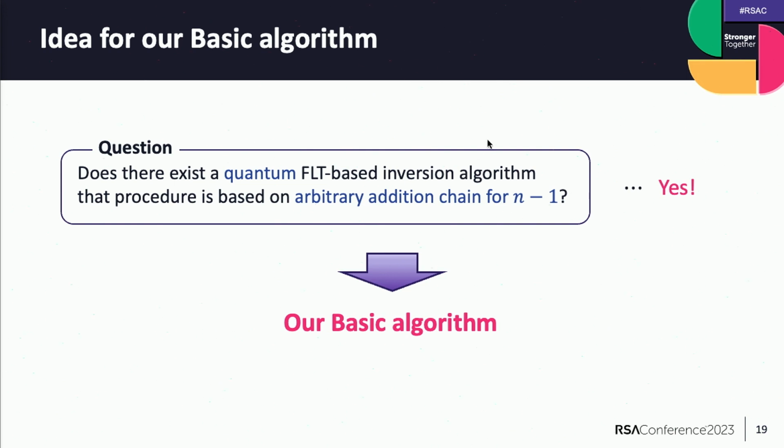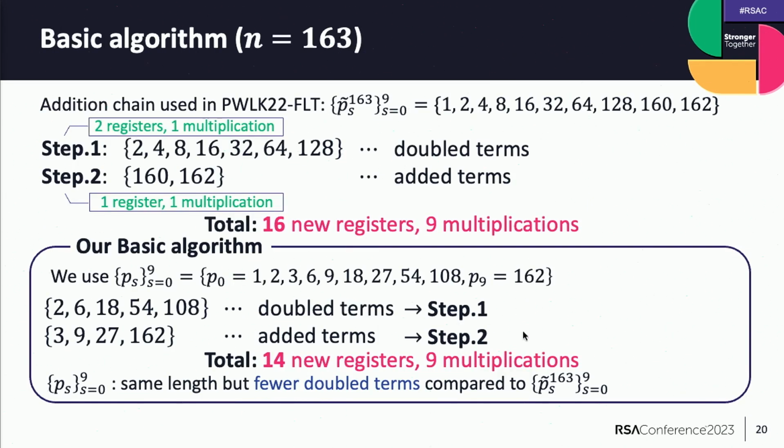So you may question whether we can use an arbitrary addition chain for n minus 1. In other words, does there exist a quantum-based inversion algorithm whose procedure is based on an arbitrary chain for n minus 1? In fact, the answer is yes, and this is the main idea of our basic algorithm. So now I'll explain our basic algorithm in the case of n equal 163.